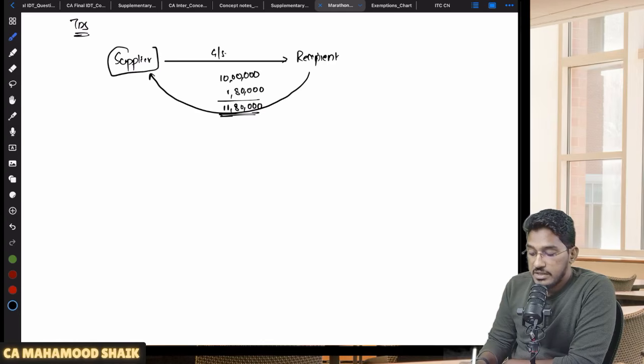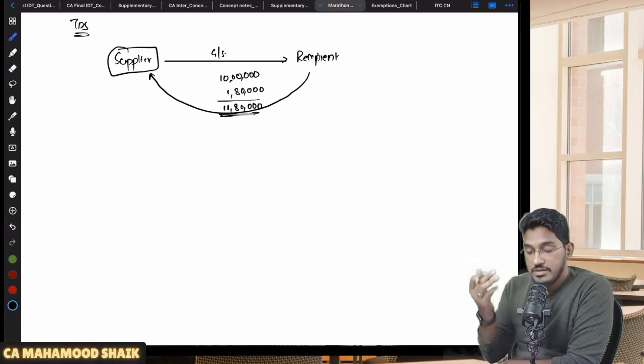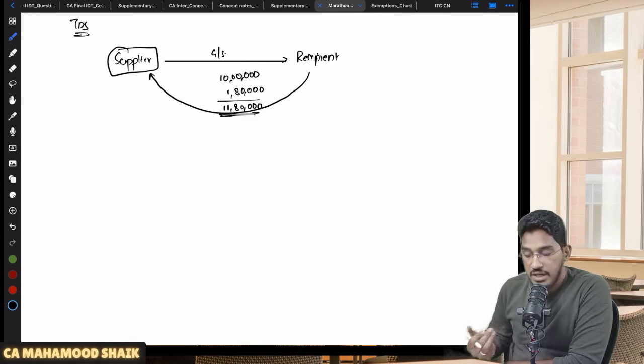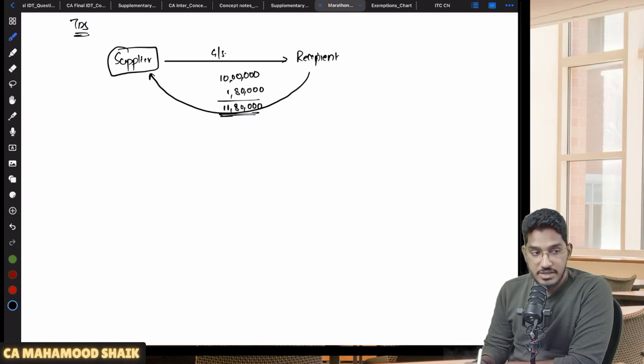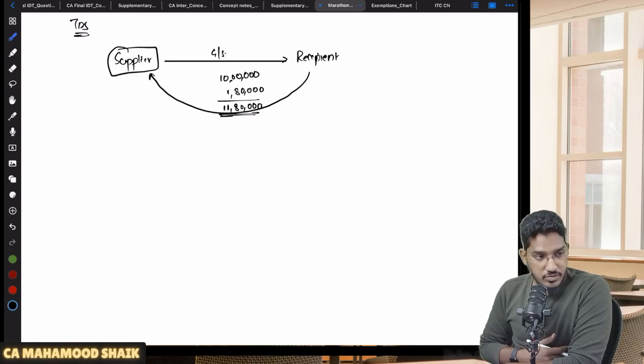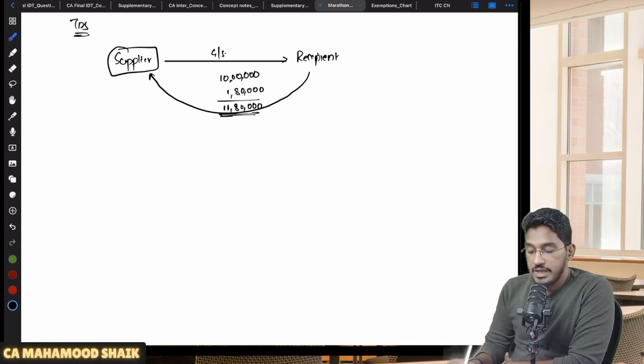Now, after getting this payment, this supplier might declare this supply in his outward supplies in his GSTR1, or he might not declare it. If he declares, the government will get the revenue. If the supplier is not declaring, sir, what is evasion? Evasion means escaping. So in case the supplier did not declare that outward supply in his GSTR1, then what will happen? This liability the government will not get. So the government wants to avoid it.